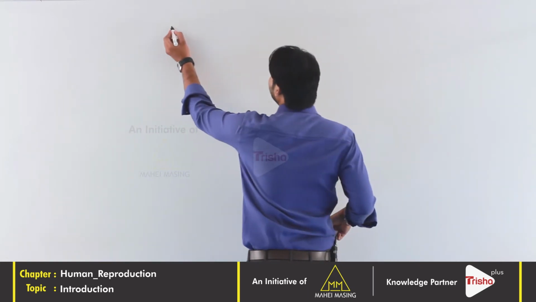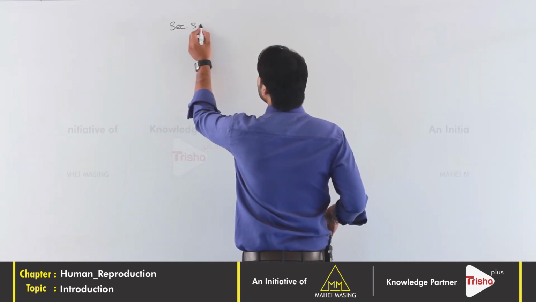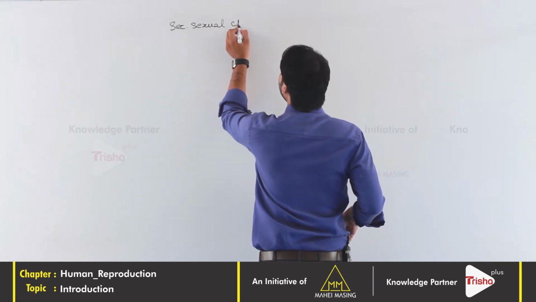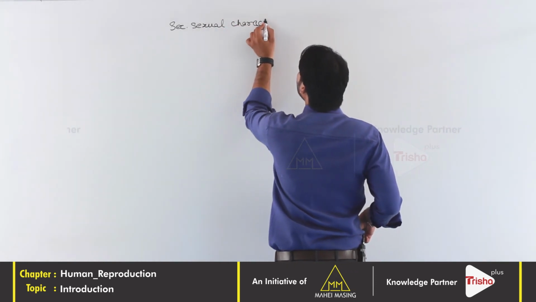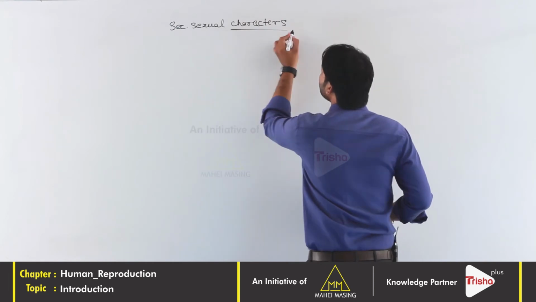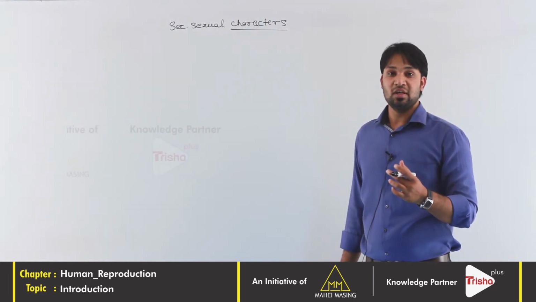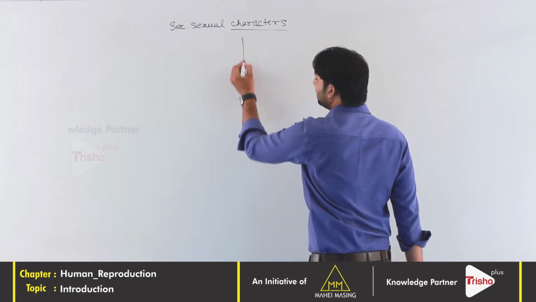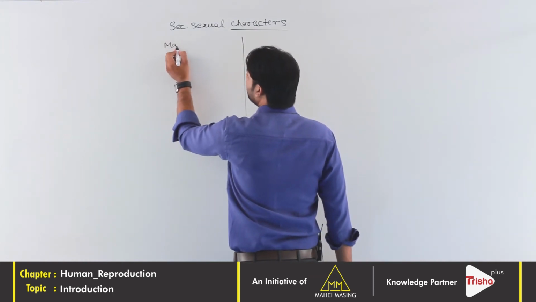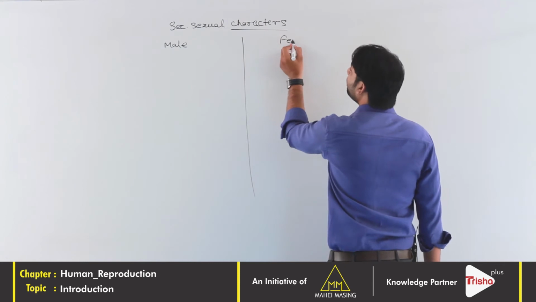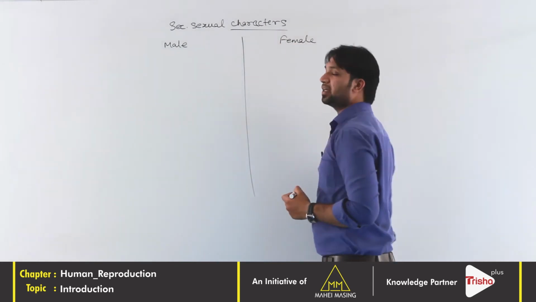Those are called secondary sexual characters. Secondary sexual characters are those characters which distinguish male from female. So let's see. Here we will write male and here female. What are the differences?